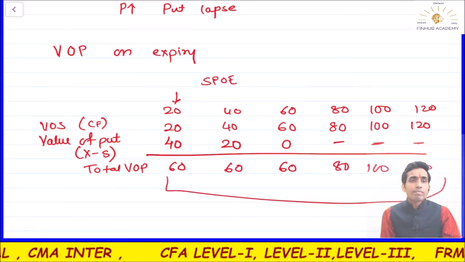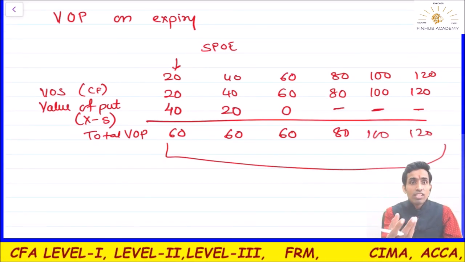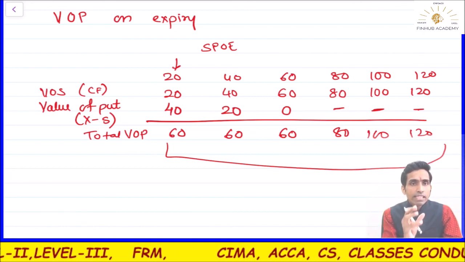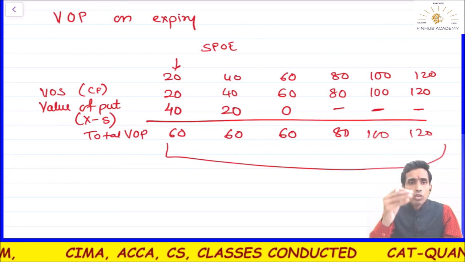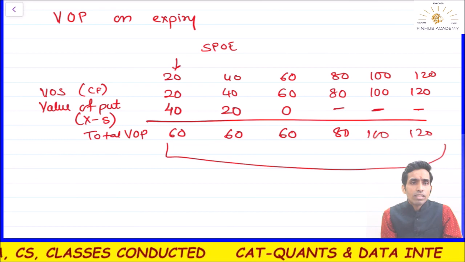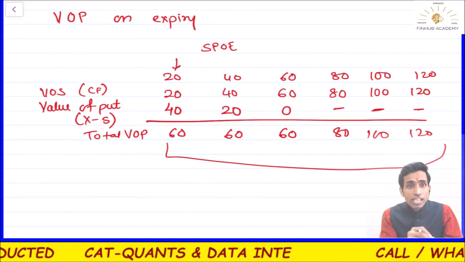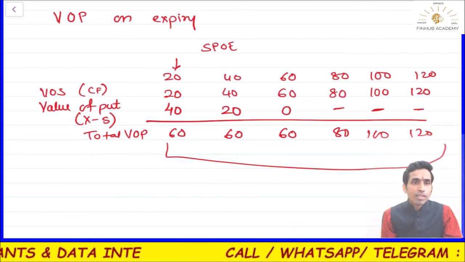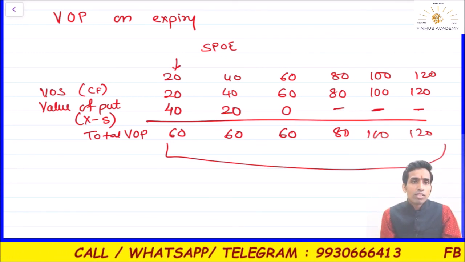Understood? So you have the share and you buy the put of the same stock. What happens? You are protected against the fall. When I buy the share, what is the risk? Price going up is a risk or price falling down? Price going down is the risk. If you want to get protection against the bearish move, you buy a put. Understood? So this is called protective put. What is it called? Protective put.